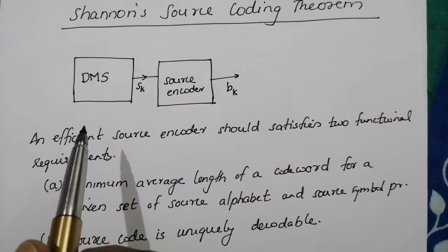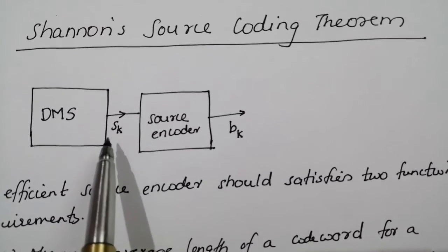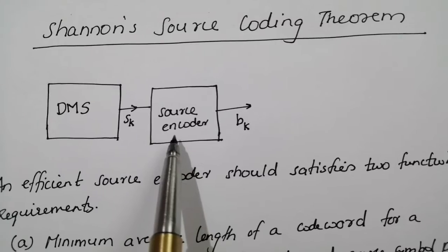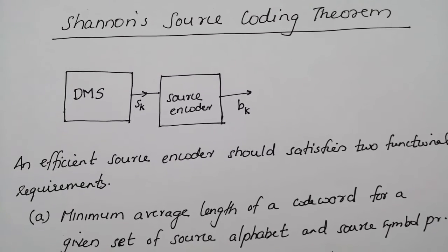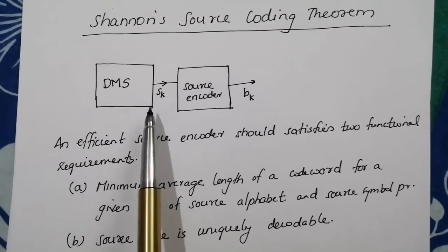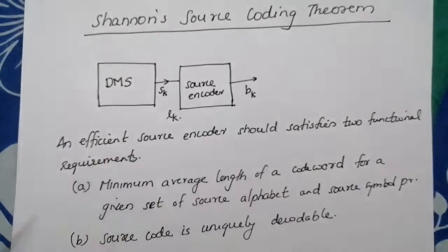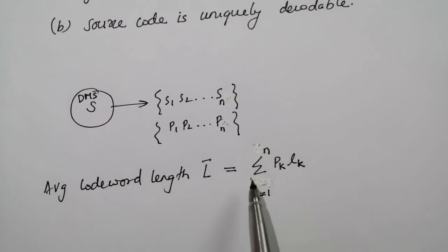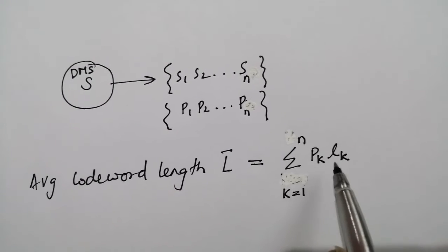Consider a discrete memoryless source generating the source symbol Sk. The output of the discrete memoryless source is converted to a sequence of binary symbols using the source encoder. Assume that symbol Sk occurs with probability Pk. Let the binary code word assigned to symbol Sk by the source encoder have length Lk. Now the average code word length L bar of the source encoder is given by L bar equal to sigma k equal to 1 to n Pk Lk.